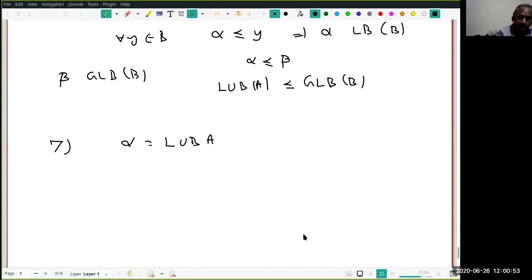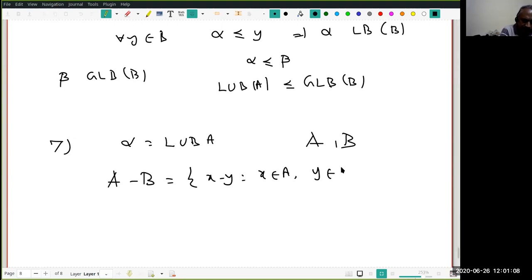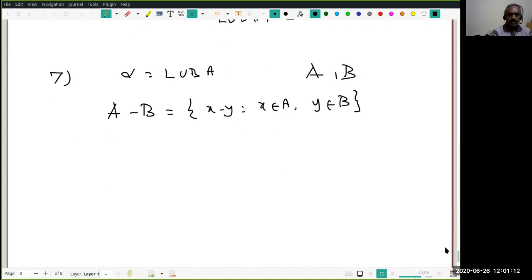Now what I want to do is something slightly different. You gave me two sets A and B. Then I want to look at the set A minus B. What is A minus B? It is the set of all x minus y, where x is in A and y is in B. Is it okay? Right.